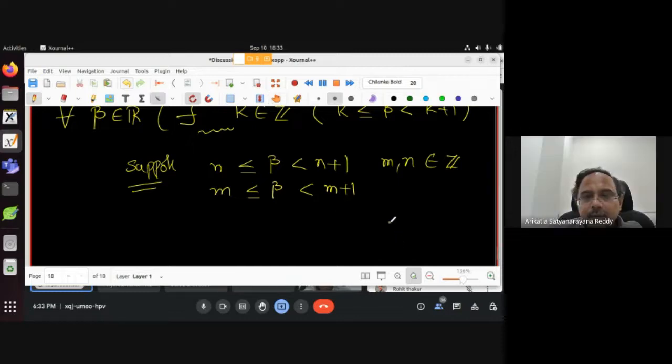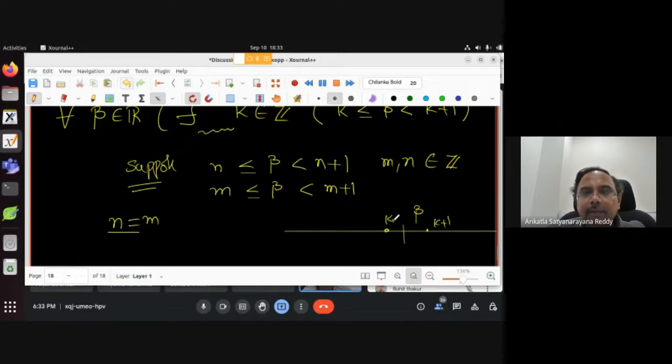No, see, you take a real number beta. We are saying that there is an integer. So here there will be a k, here k plus 1, and beta will be in between. If beta is an integer, it can be equal, that's why we took equal to on one side. If beta is an integer, then beta equals k, but it is less than k plus 1. So you take any real number that is in between k and k plus 1.